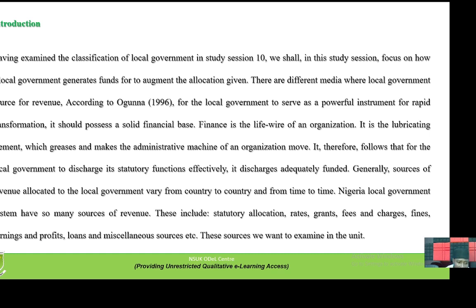Generally, sources of revenue allocated to local government vary from country to country and from time to time. Nigeria's local government system has so many sources of revenue. These include statutory allocations, rates, grants, fees, charges, fines, earnings and profits, loans and miscellaneous sources, etc. These sources we want to examine in this unit.